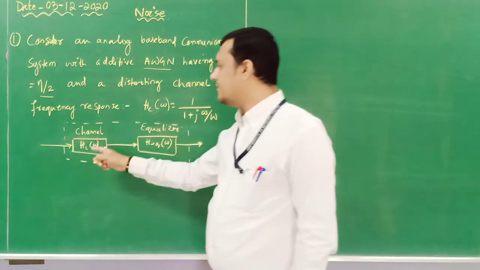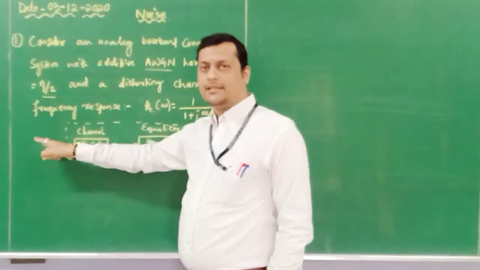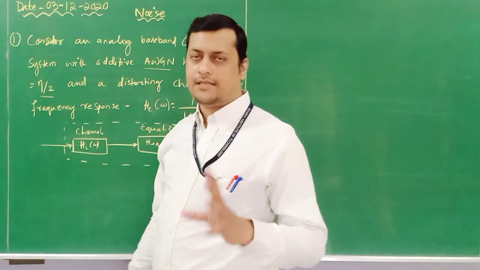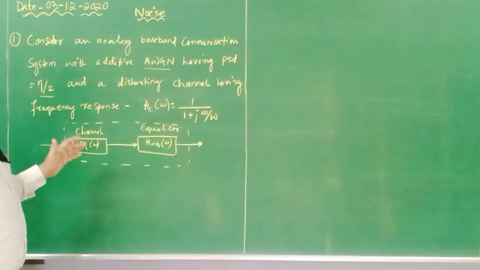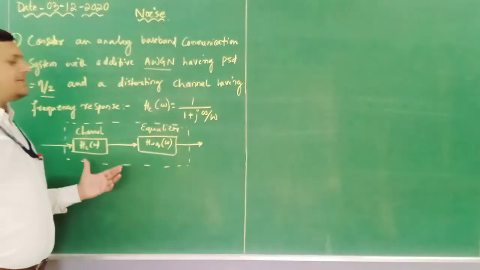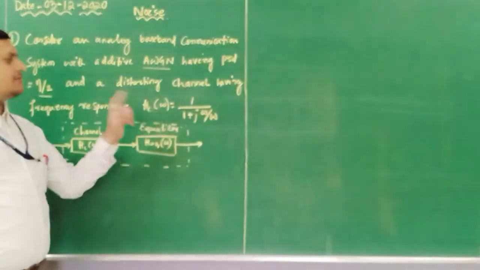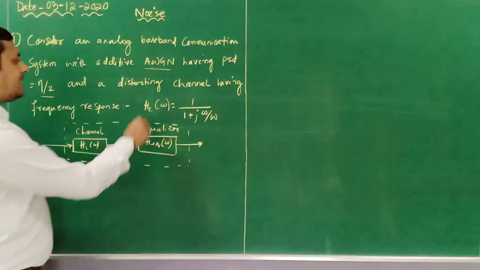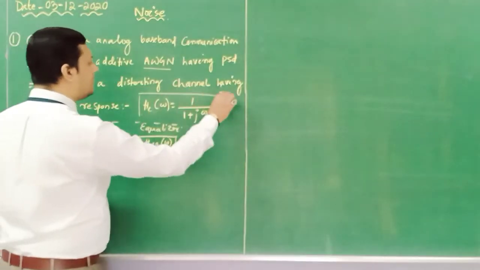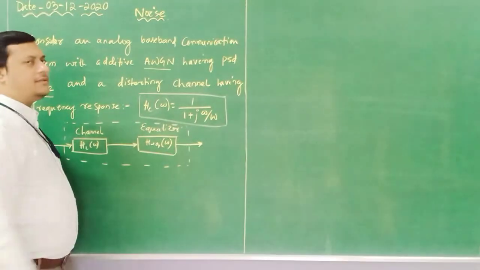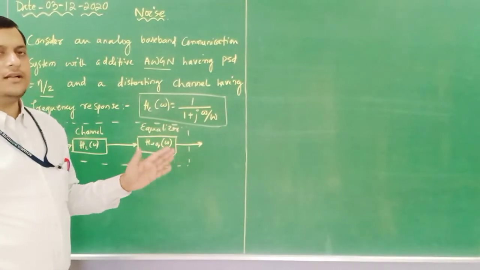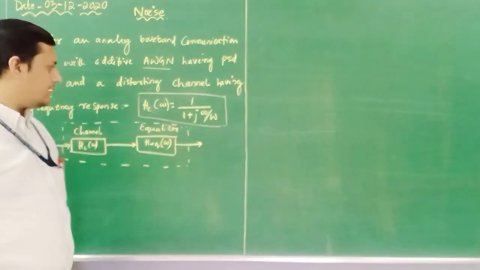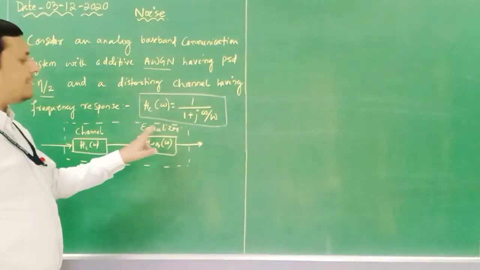When you feed the modulated signal to this channel, the channel has a given response, Hc of omega equals 1 plus j omega divided by capital W. Capital W means the total bandwidth, and it is followed by an equalizer.